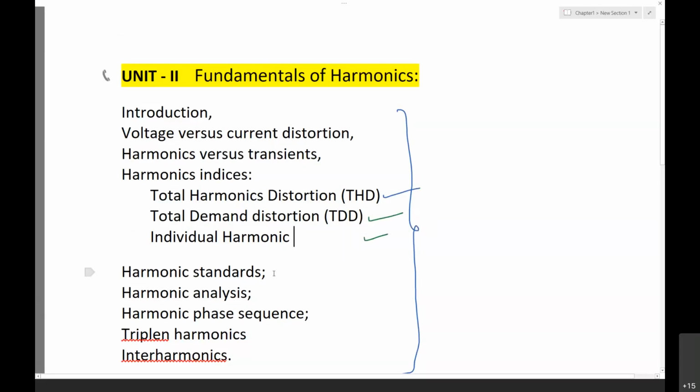Then harmonic standards, which specify how much THD or total demand distortion is allowed in a system, and then the harmonic analysis.